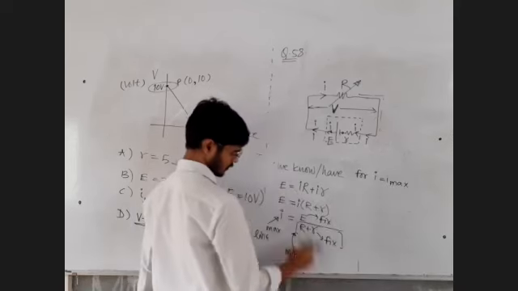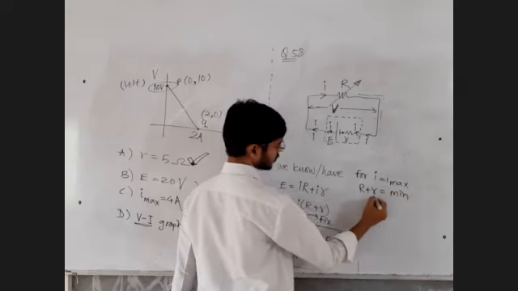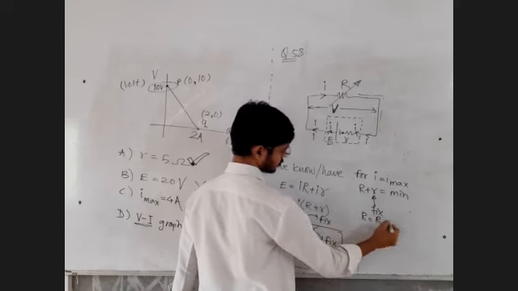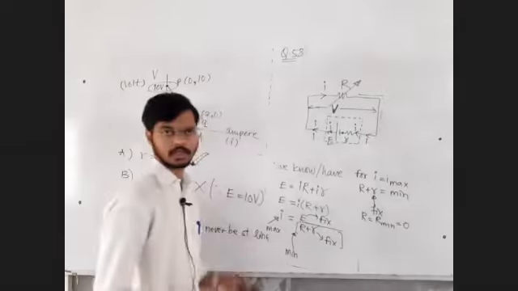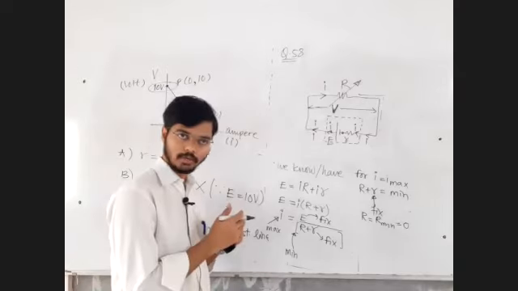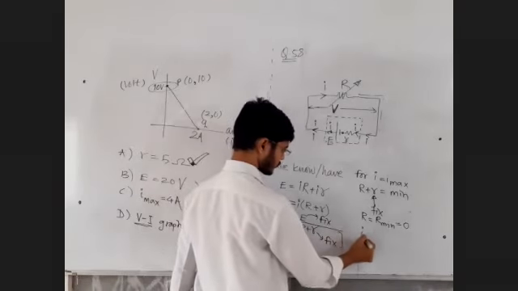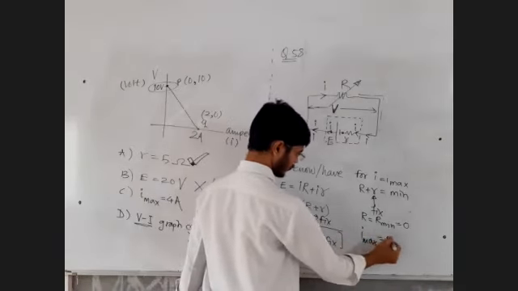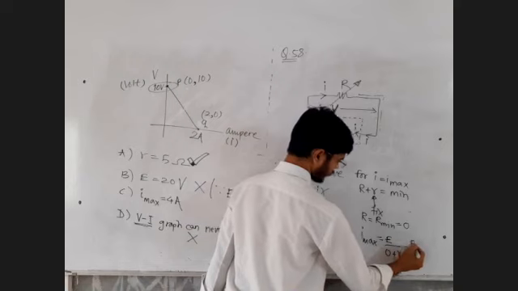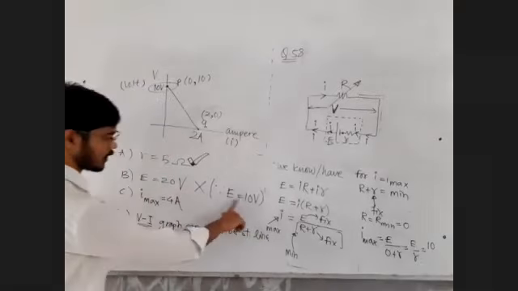For I equal to I max, R plus r should be minimum. But this r is a fixed value, right? So this R should be minimum, and that should be equal to 0. It can vary from 0 to something, it cannot become negative. It's given in the question that it can take any value from 0 onwards. So what is I max? EMF of the cell divided by R plus r, meaning 0 plus r, that will be E upon r. What is the EMF of the cell? 10.